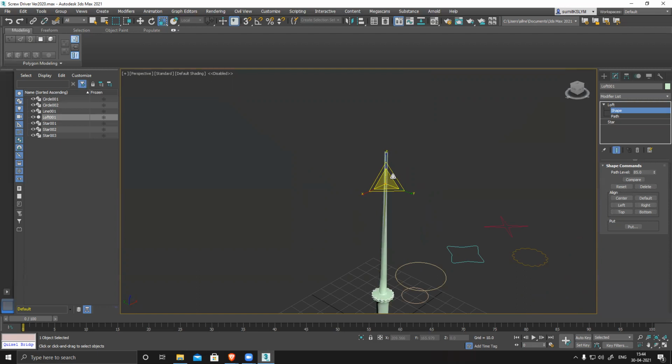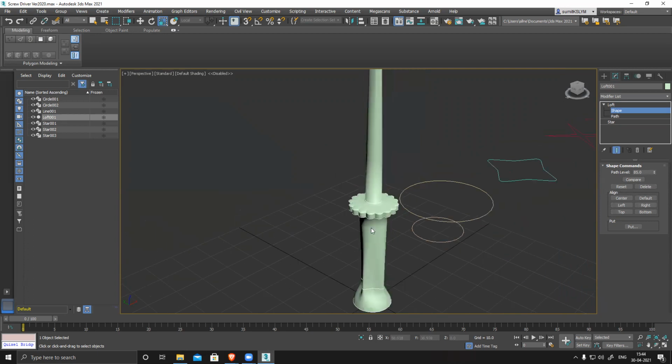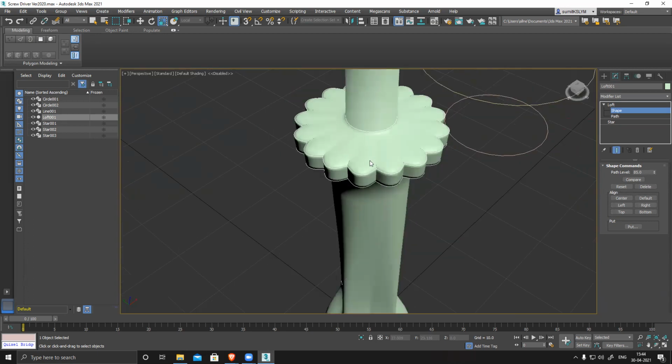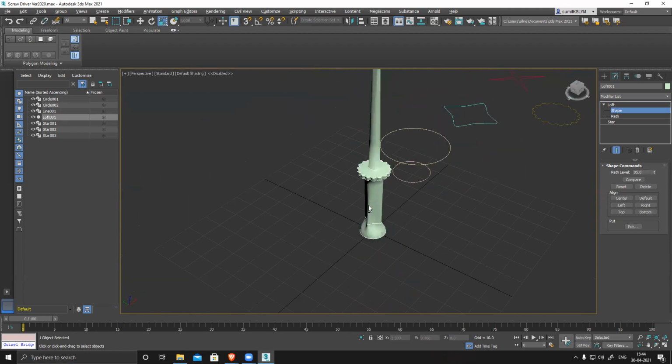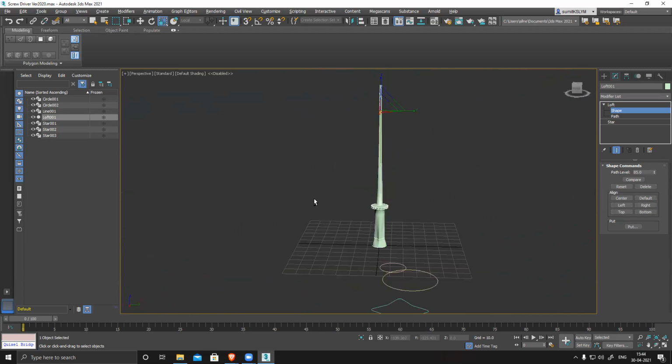So you need to create it like this. You have created this section, right? Similarly, you have to create two of them to hold that shape. This is correct. This is absolutely correct, and this looks fine.